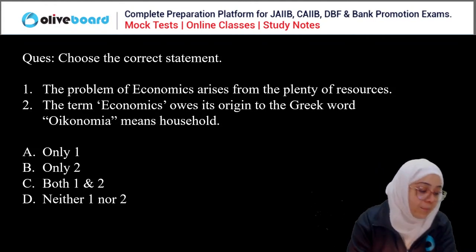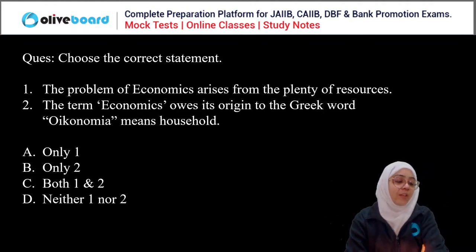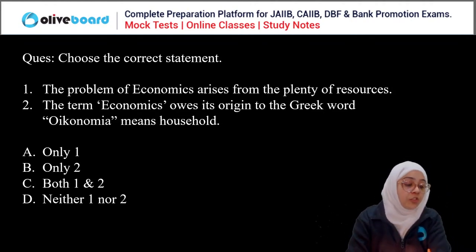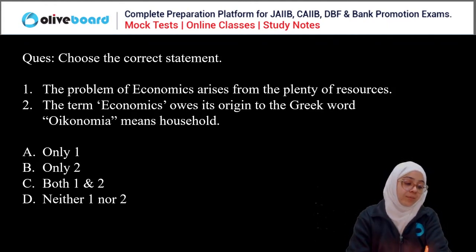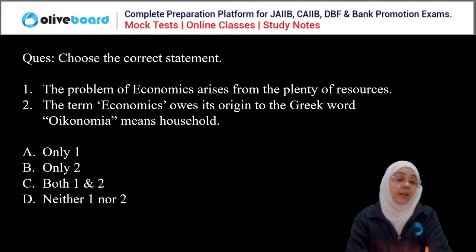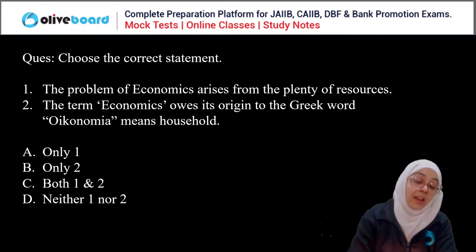So Ruchi is saying B only second, Sharmila also B, Rigved C, Sunil C. We have to choose the correct statement here. Okay, Hema is also saying B.